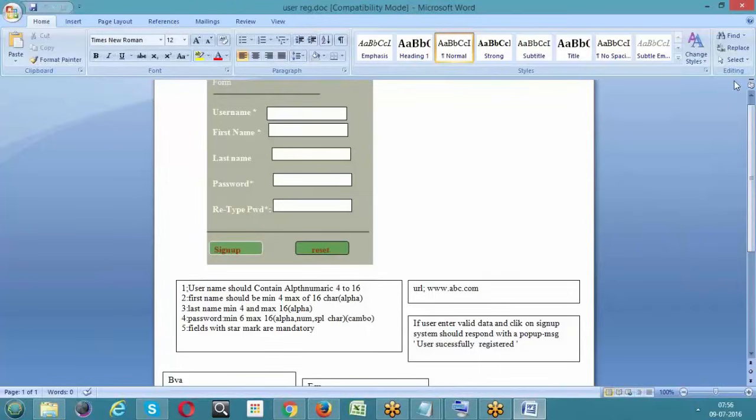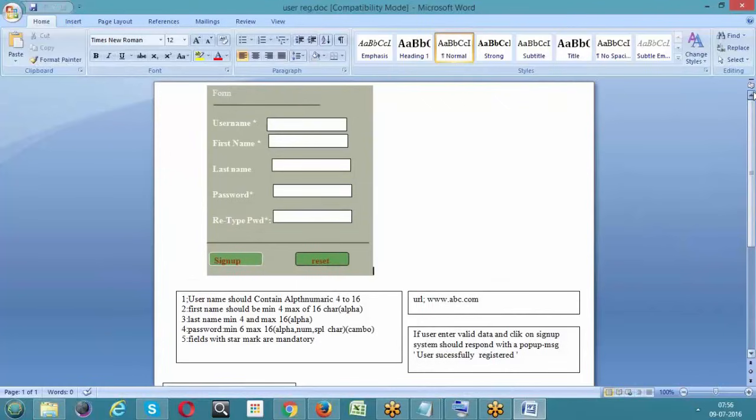Okay. In the next session, first we'll have a look at this type of thing, and after that I will show you a real FRS document. Using the FRS document also we'll write test cases and perform our testing activities. Is that clear? So today we'll end the session here, and we'll meet again on Monday, right?